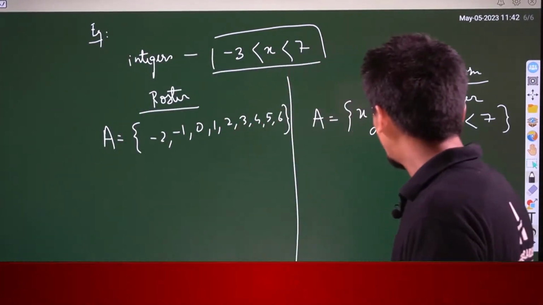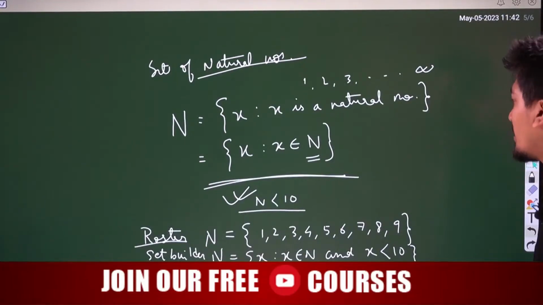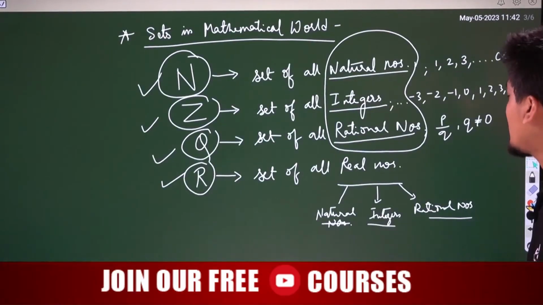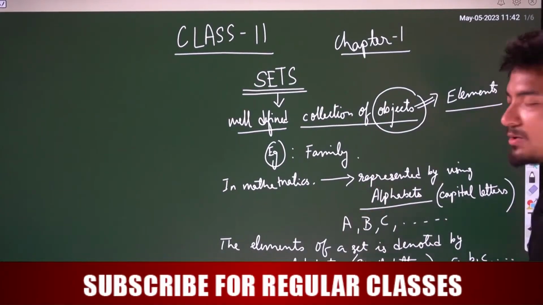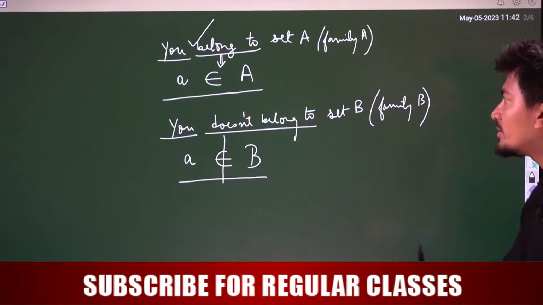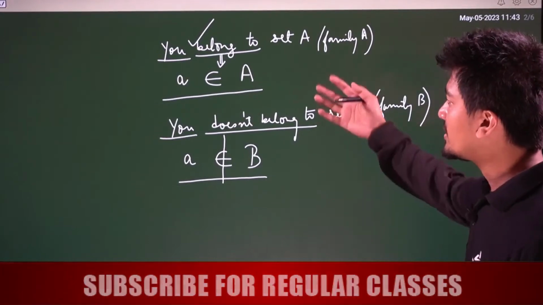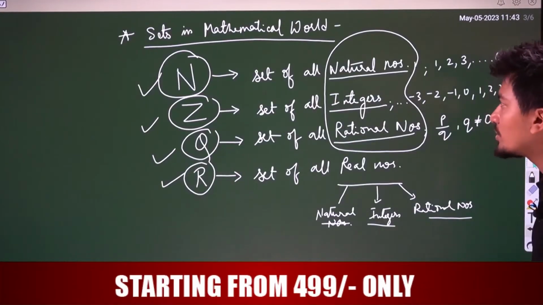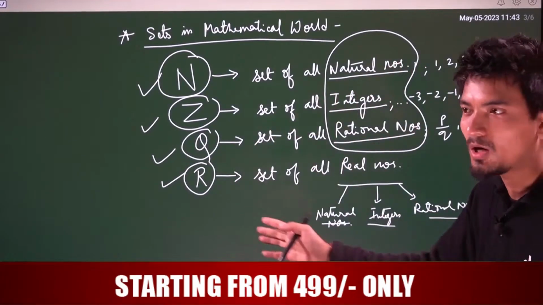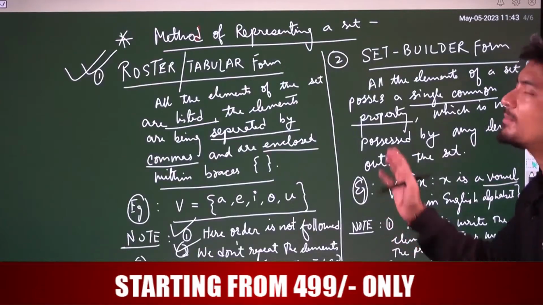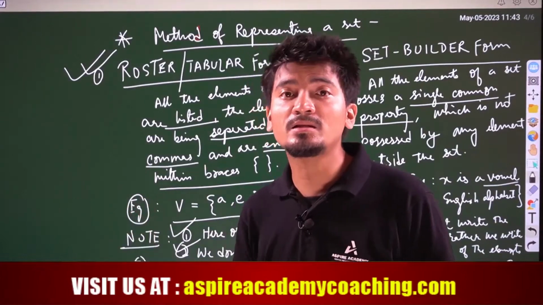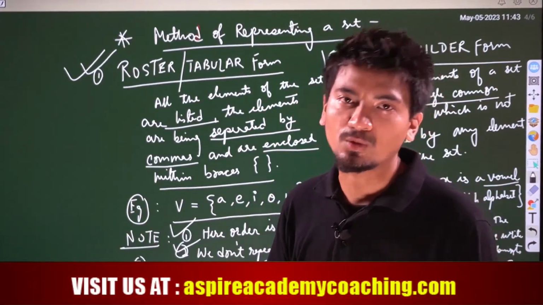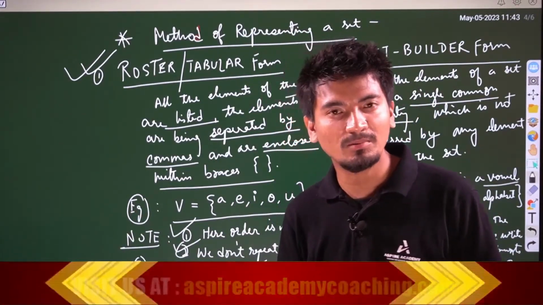Okay, understood? So today we have studied the basics, that is what is a set. Then we have studied how to represent a set, what is belongs to, what is does not belong to, and what are the sets in the mathematical world. Then we have studied the methods of representing sets. Okay, this is the basic. Just study it again at home. Then your concept will be very, very clear.